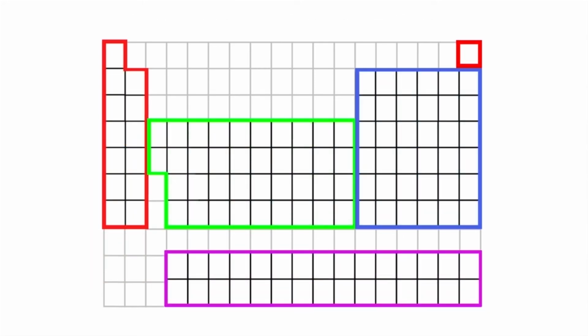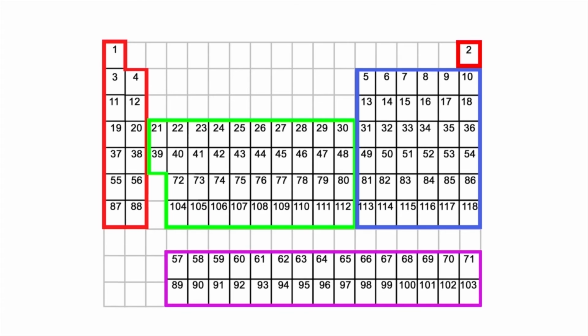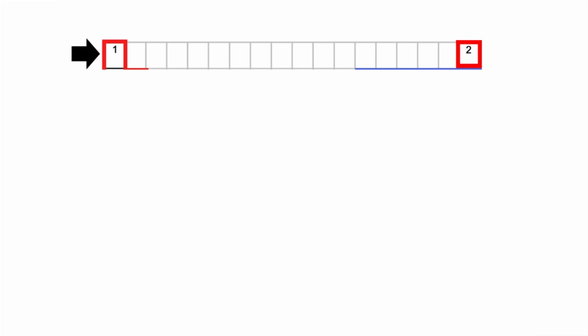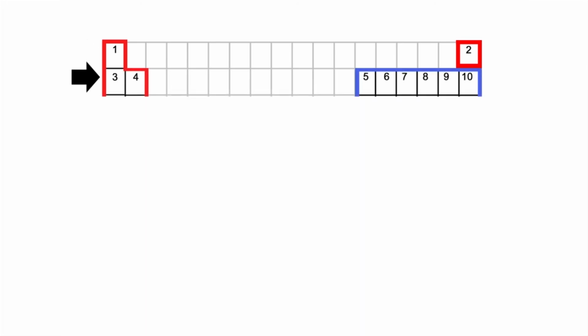We only want the outline of each block in its correct colour. We will now enter our atomic numbers in each box. We start filling in the numbers from left to right. We start on the top row, this row highlighted. We have numbers 1 and number 2. We now come down to the next level. Next we fill in this row. These are the numbers 3 up to 10. We repeat this process filling in each row from top to bottom.